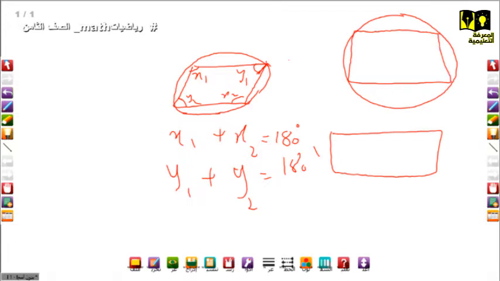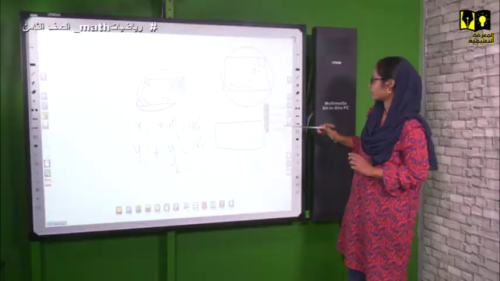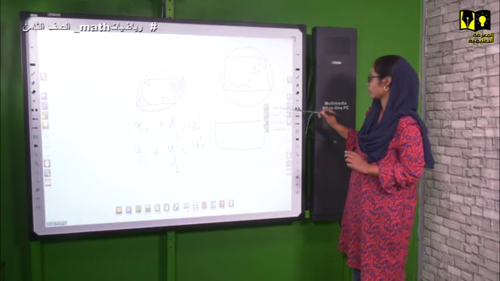Okay, it's near to a rhombus. So if this angle is, let's say, 80, I use simple numbers to make the idea clear for you. So this is 80, and this is x. So immediately 180 minus 80, that means angle x equals 100. Okay, so this is about the cyclic quadrilateral.